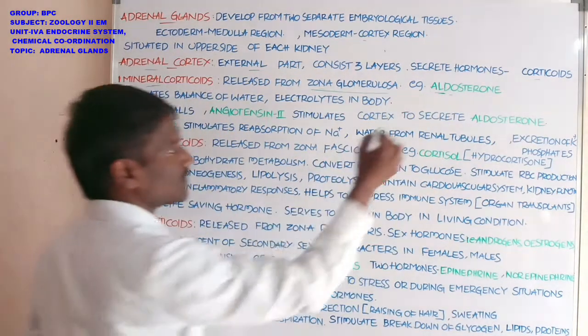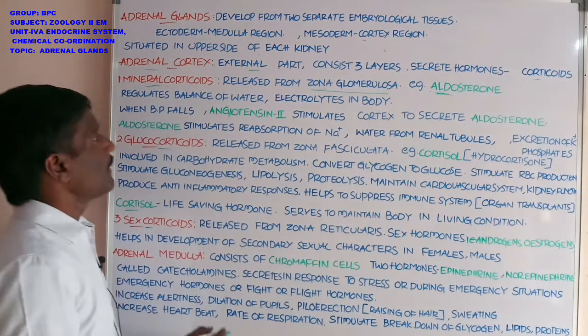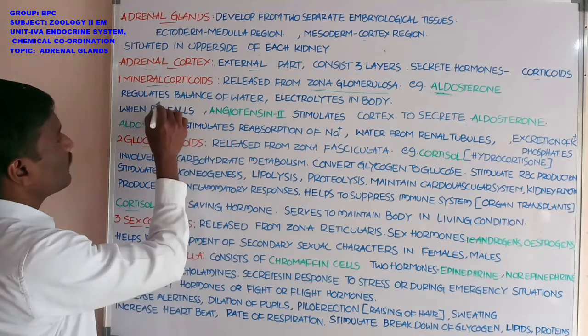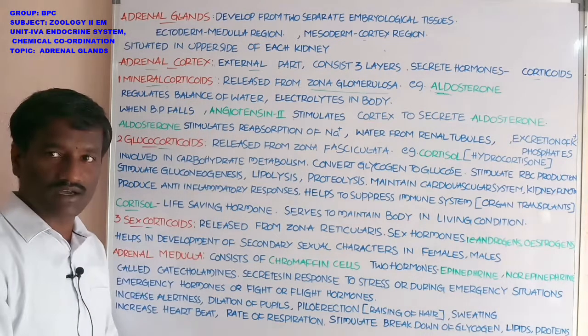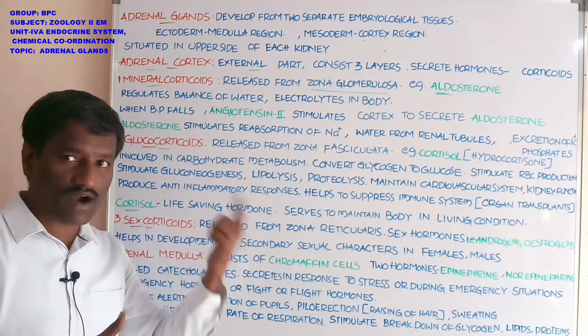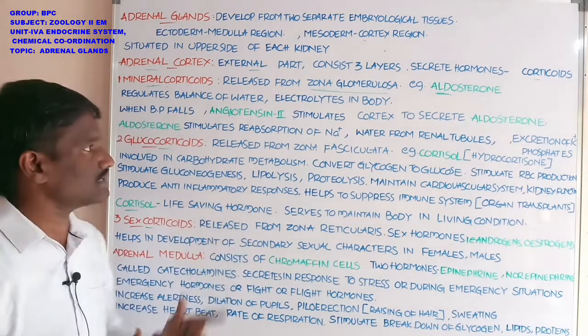Students, aldosterone is important. What is the function of aldosterone? It regulates the balance of water and electrolytes in the body. It regulates water balance and electrolyte balance.